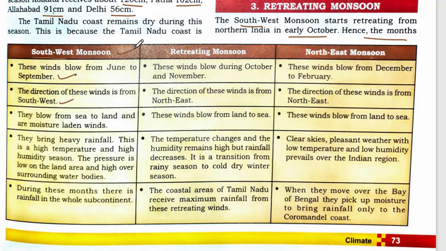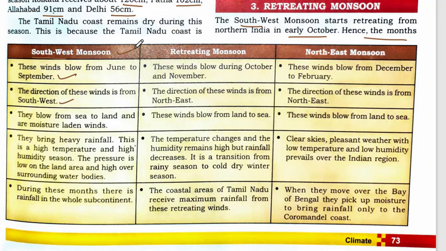The fourth point is they bring heavy rainfall. This is a high temperature and high humidity season. The pressure is low on the land and high over the surrounding water bodies. And during these months, there is rainfall in the whole subcontinent. So, this is all about the southwest monsoon.